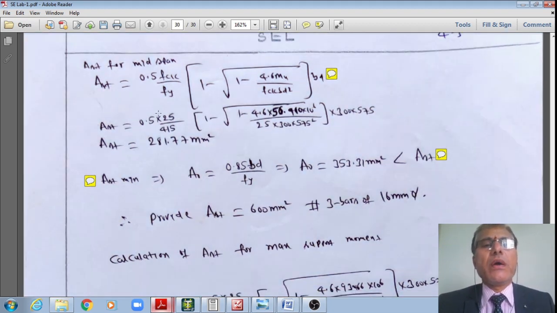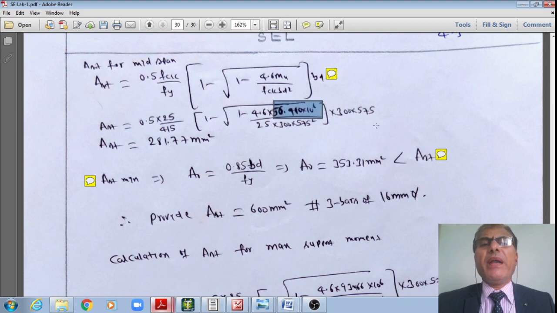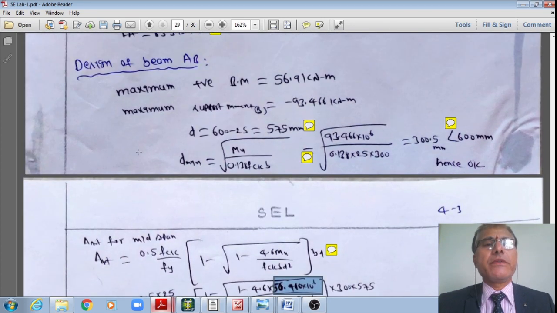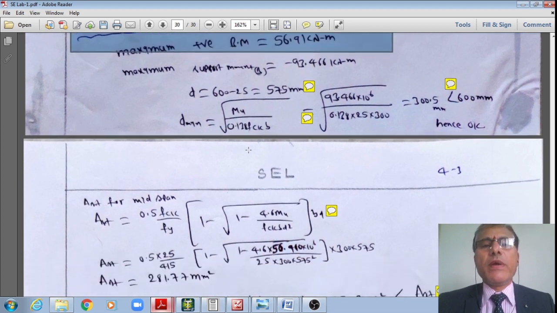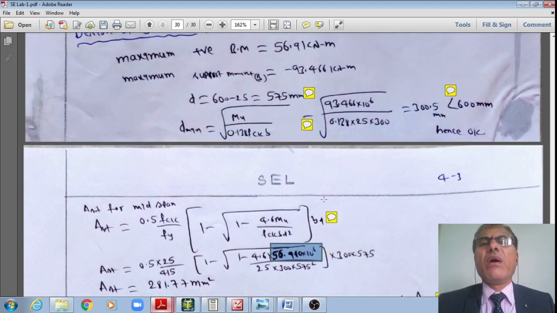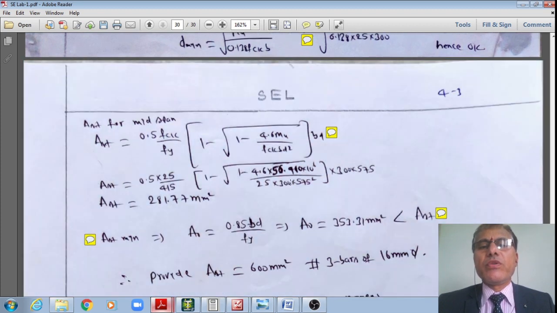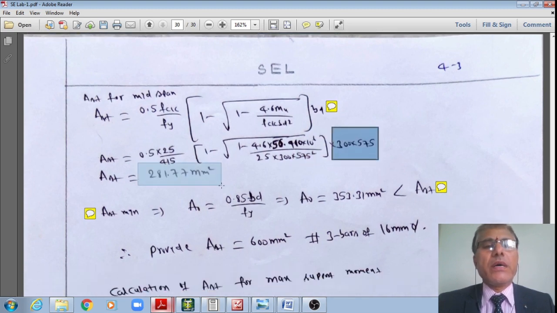Therefore, if I substitute the inputs, fck is equal to 25, fy is equal to 415, and Mu is equal to 56.91. I am designing at the mid span for positive bending moment. Therefore, I am substituting 56.91 kilonewton meter, and b is equal to 300 and effective depth either 575 or 567 as appropriate. Substituting which, now you will get the area of steel required approximately 282 mm squared, student.